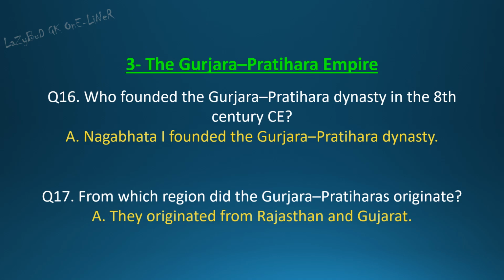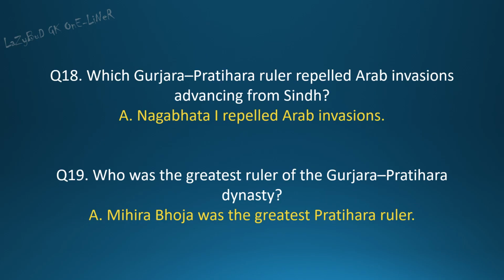Question 17. From which region did the Gurjara Pratiharas originate? Answer. They originated from Rajasthan and Gujarat. Question 18. Which Gurjara Pratihara ruler repelled Arab invasions advancing from Sindh? Answer. Nagbhata first repelled Arab invasions. Question 19. Who was the greatest ruler of the Gurjara Pratihara dynasty? Answer. Mihira Bhoja was the greatest Pratihara ruler.